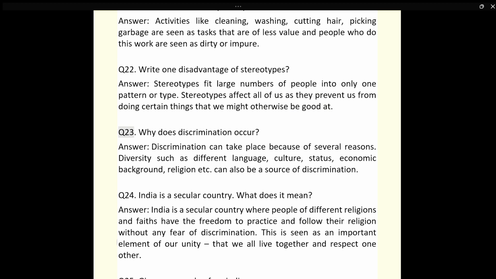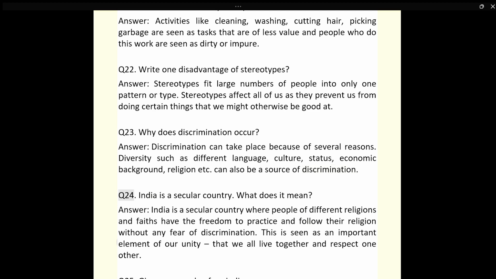Q23. Why does discrimination occur? Answer. Discrimination can take place because of several reasons. Diversity such as different language, culture, status, economic background, religion, etc. can also be a source of discrimination.